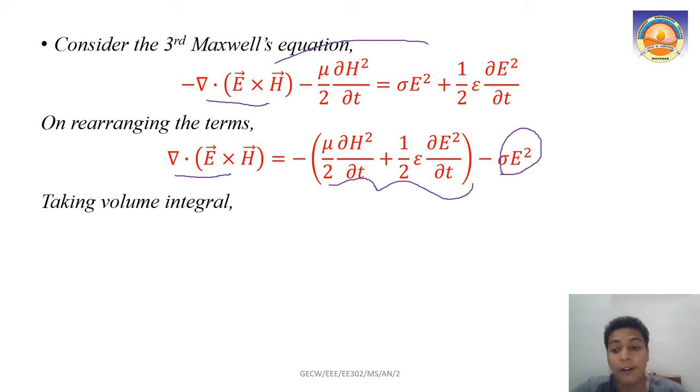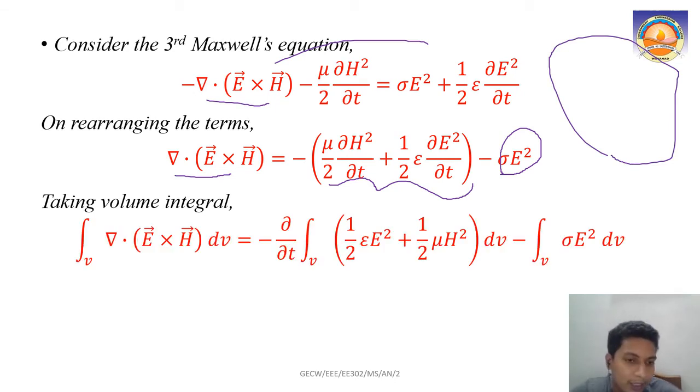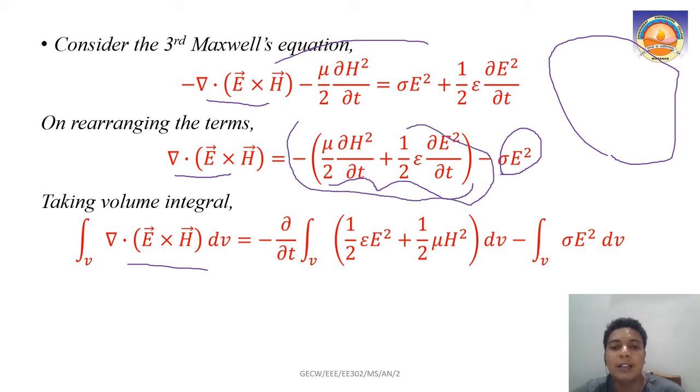Right. So if I take the volume integral now, let us say this is E cross H, right? We have a particular volume, and if I am taking the volume integral over this equation, what will happen? Over the volume integral, the same equation minus ∇ · (E × H). In this particular equation, something is common, right? All of them are getting differentiated with respect to t. That ∂/∂t I am taking out. Minus is already there, and there is this ∂/∂t, because the volume integral is with respect to space only, not with respect to time. So I took it out. Over the integral over the volume, what will be left? Half epsilon E square plus half mu H square.